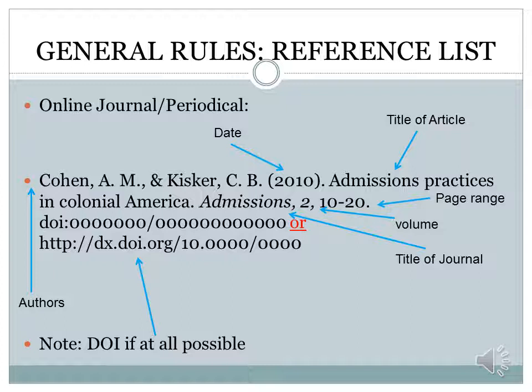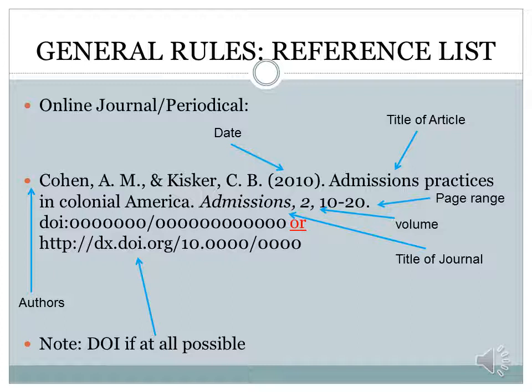Then we have a period, and we have the title of our journal here, which is admissions, so it's in italics. We have our volume number, but in this one there was not an issue number, so we just omit that. Notice that the volume number is still italicized, and then you have the page range, followed by the period.